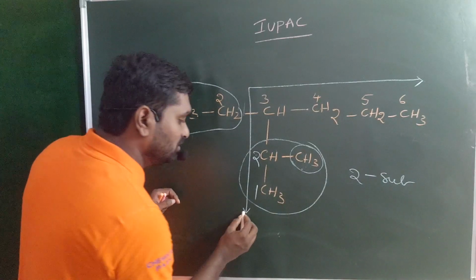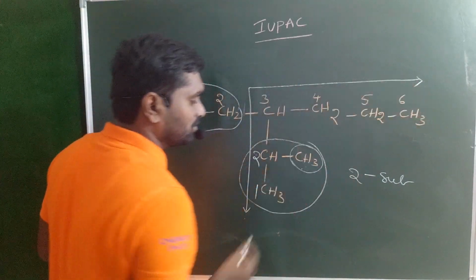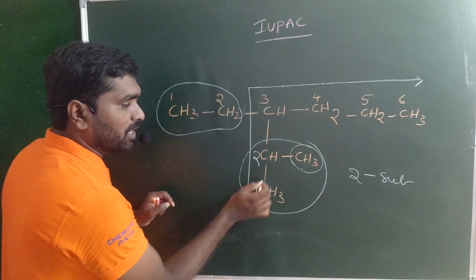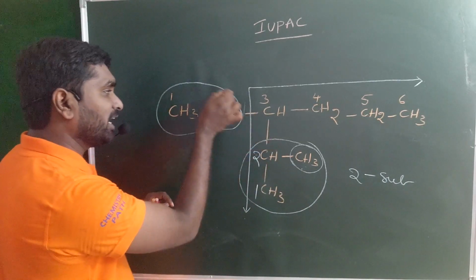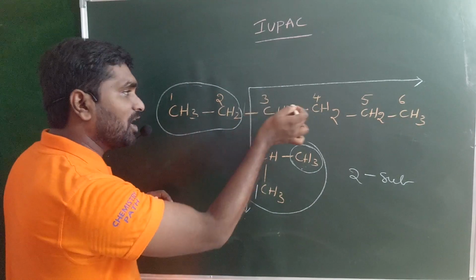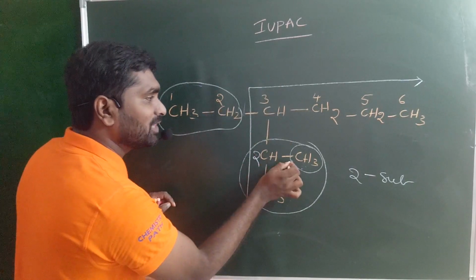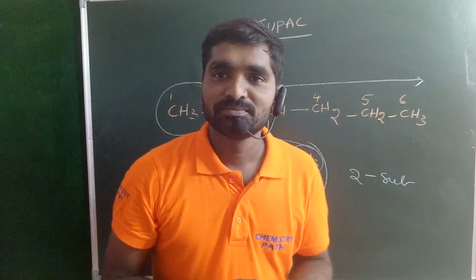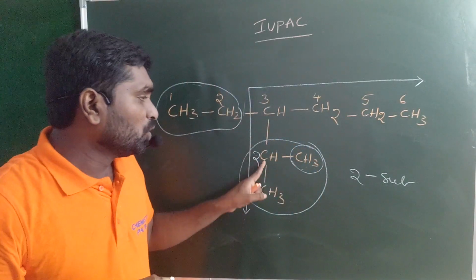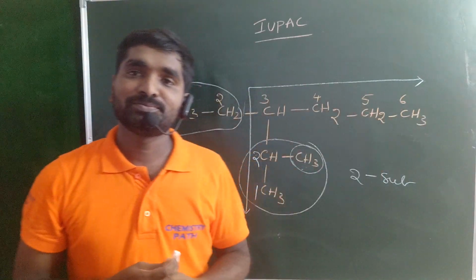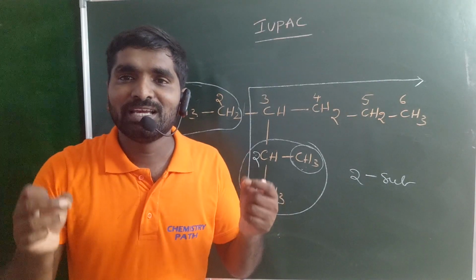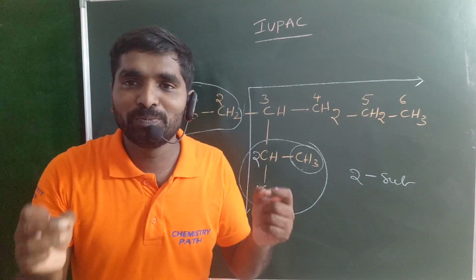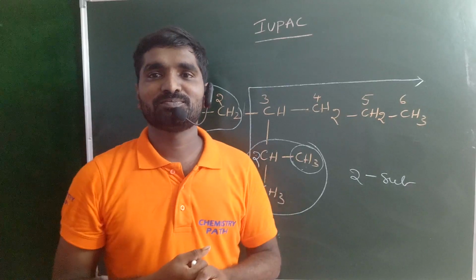So this should be your parental chain. Numbering starts from this carbon. On the second carbon methyl is present. On the third carbon ethyl is present. So the name of this compound is 3-ethyl 2-methyl hexane. Okay guys, this is rule number 6, an important one in the IUPAC nomenclature system.